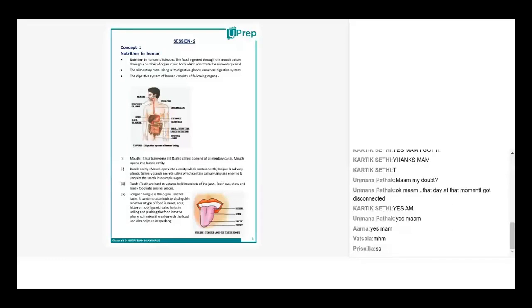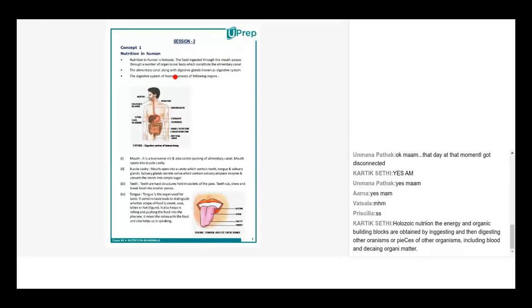Humans can eat. Yes, that's because we can ingest complex, whole food through our mouth. Then a number of organs throughout the digestive tract break it down into simpler food, which is then absorbed by our body. That is why we say human beings have a holozoic form of nutrition.